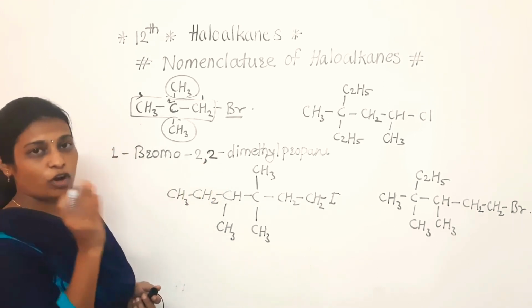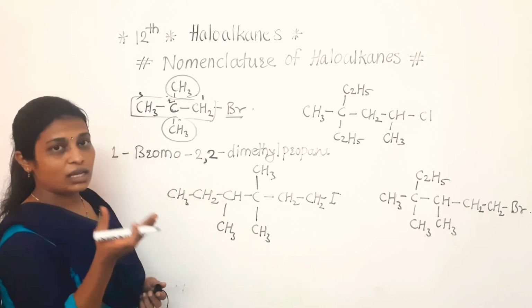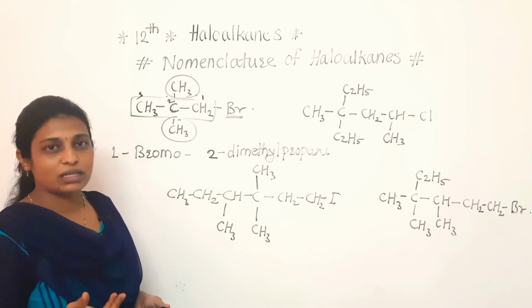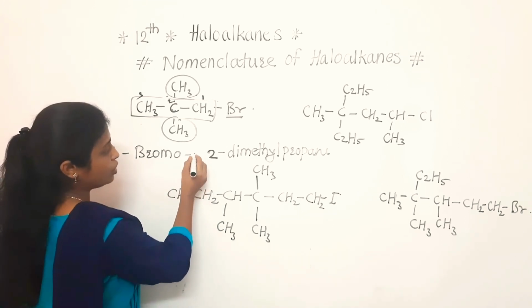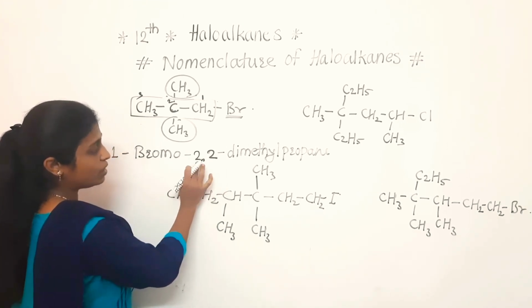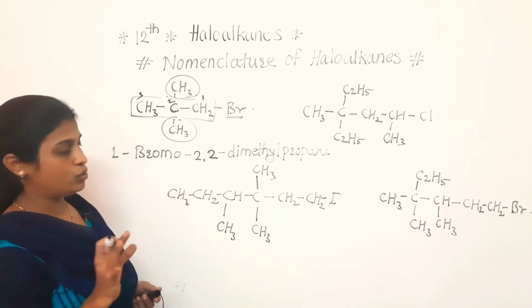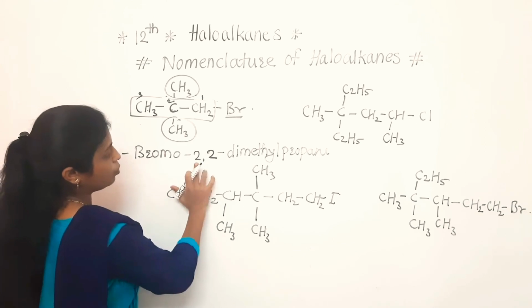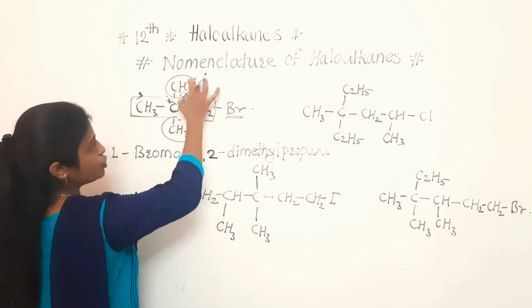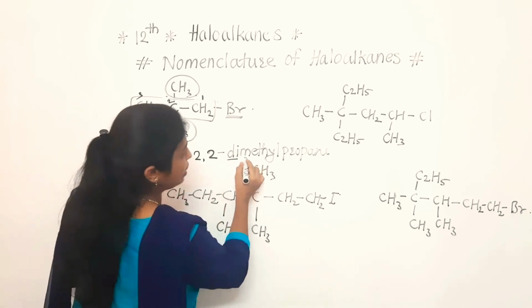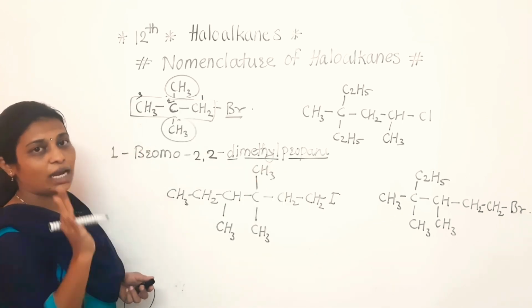Many students are not writing that position twice, they are writing 2 only once. I don't know what they are thinking, but they write it only once. Don't make this mistake. The position should be repeated if the substituents are present at the same position. Clear? So we have repeated that position, 2,2. Which substituent is there? Methyl. Both are the same, so we write dimethyl. Hope you understood that example.